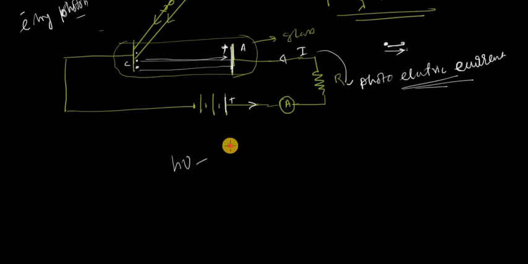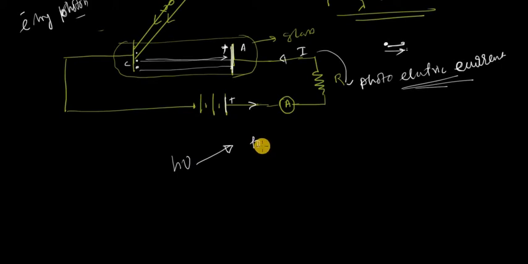Number one, some of its energy is utilized to emit the electron from the metal surface. This is the energy of the incident photon or incident electromagnetic radiation.